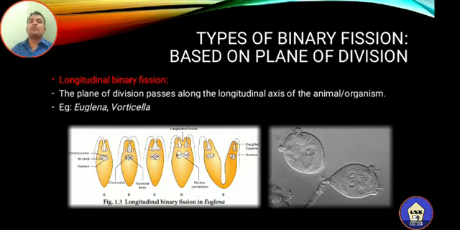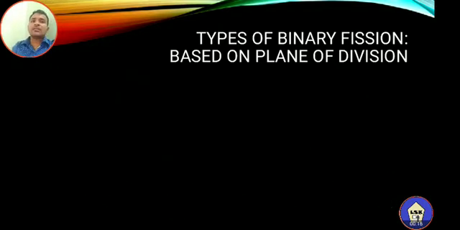This is a photograph of Verticilla, showing longitudinal binary fission in Verticilla. This is observed under the microscope. Now the next type of binary fission found in some organisms is oblique binary fission.